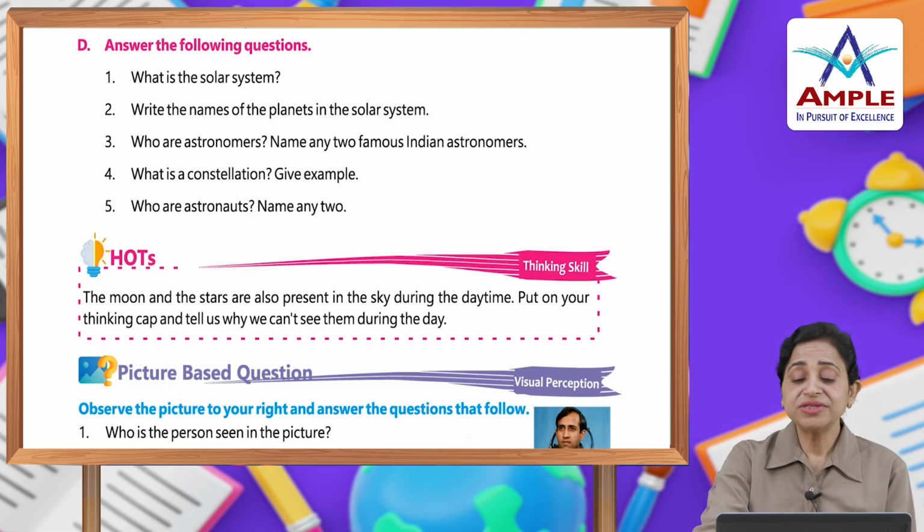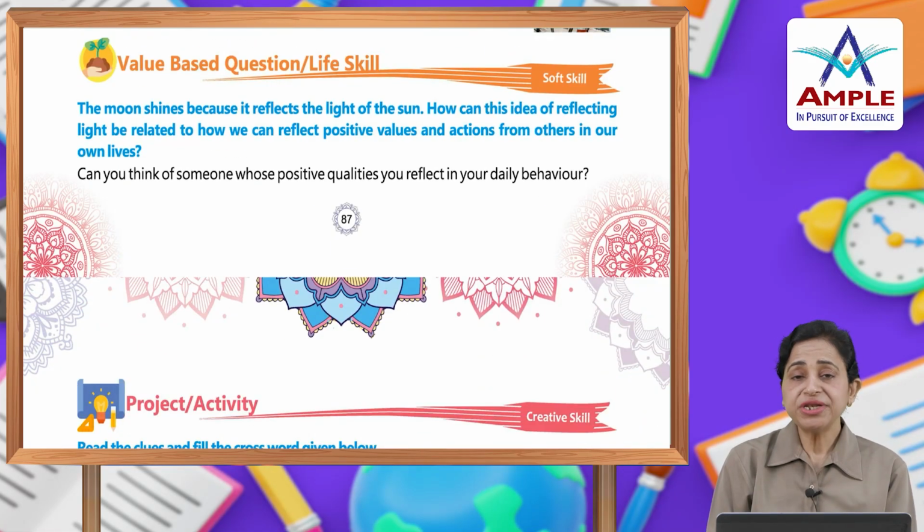Hots, the moon and the stars are also present in the sky during the daytime. Put on your thinking cap and tell us why we can't see them during the day. Picture based question. Observe the picture to your right and answer the questions that follow. Value based question. Life skill.